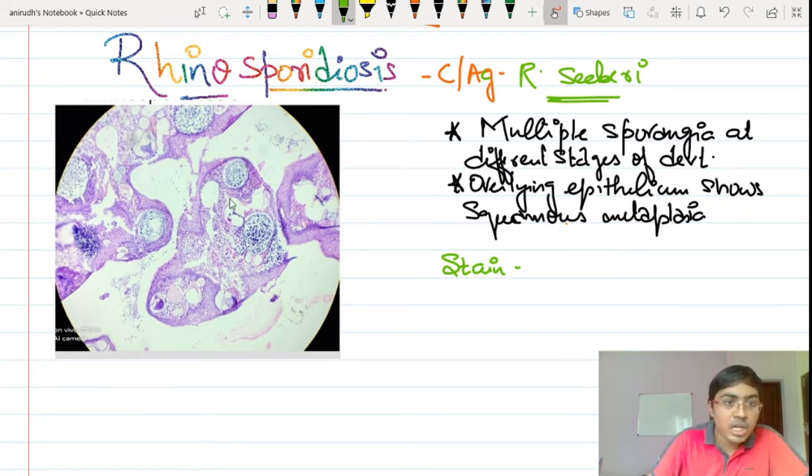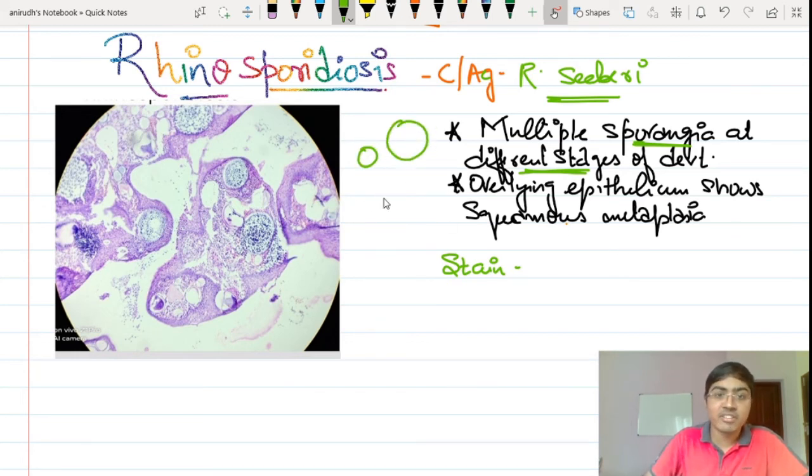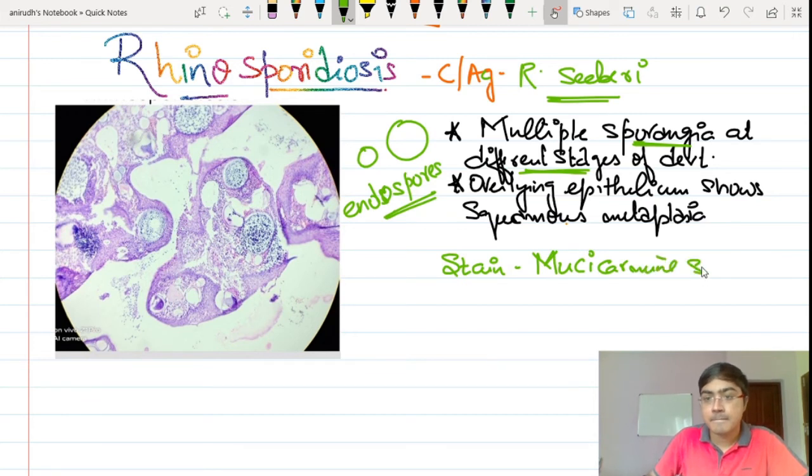So this is how the polyps will look if you take a cross section and see it under the microscope. You will be seeing sporangia at different stages of development. Some of them will be small, some of them will be larger, and these sporangia will be containing endospores. The endospores will be present inside the sporangia, and these are typically stained with the stain called mucicarmine stain. So this is the stain that is specific for this, as given in the textbooks of microbiology.